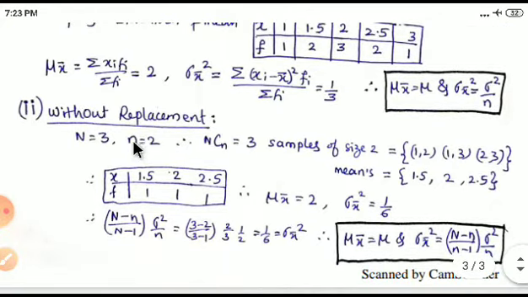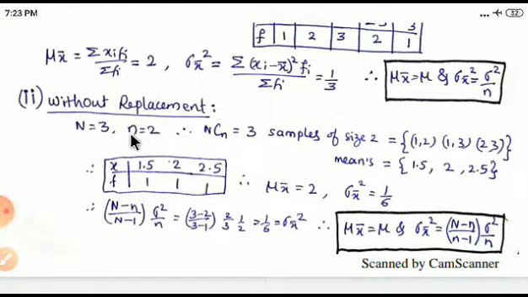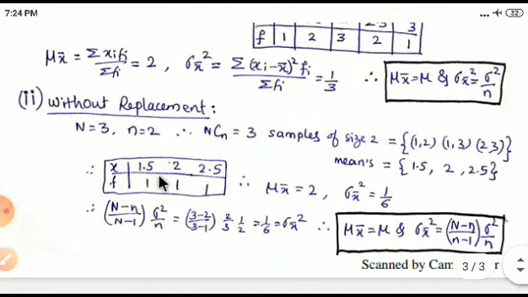Let us see without replacement. So capital N is 3, n is 2, therefore 3 choose 2 is 3. So the samples of size 2 are (1,2), (1,3) and (2,3). The mean of (1,2) is 1.5, the mean of (1,3) is 2, the mean of (2,3) is 2.5. So this is the sampling distribution of the mean. The calculated value of the mean is 2 and the variance of this distribution is 1 by 6.